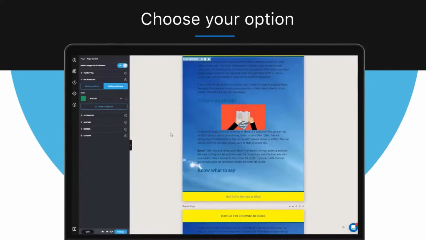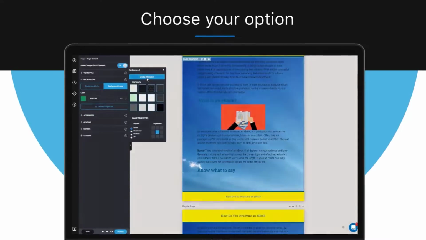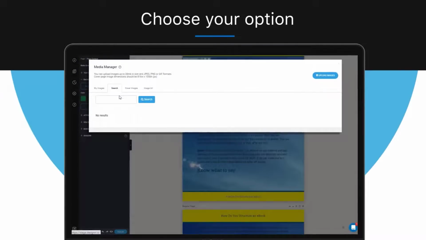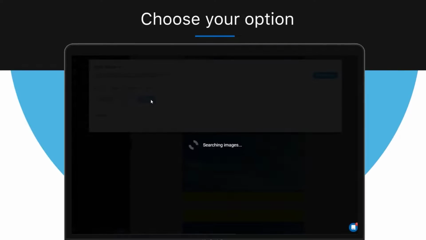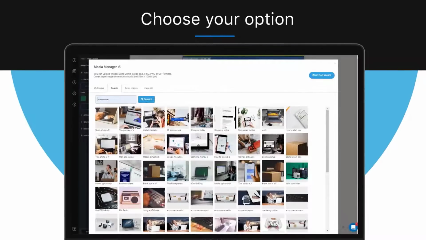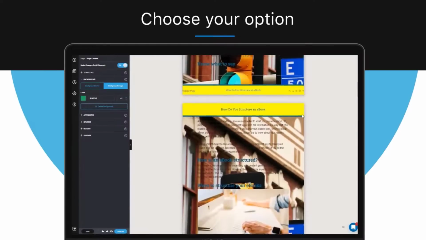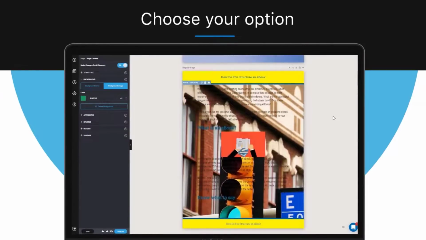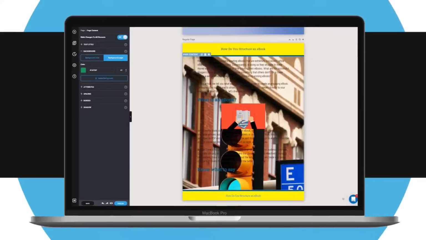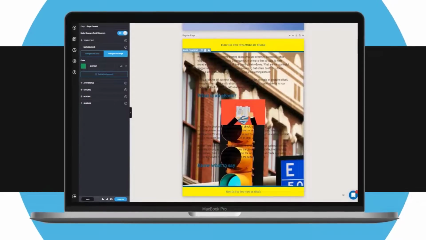The second option is to search for an image in Designrr. And you can do so by clicking on Search and typing the keyword that's associated with the image you need. You can get best results here by selecting on one broad term, for example e-commerce. So let's choose this one, and you simply click on it, click Use, and it'll get inserted into your project. That's how to change the page background within Designrr.